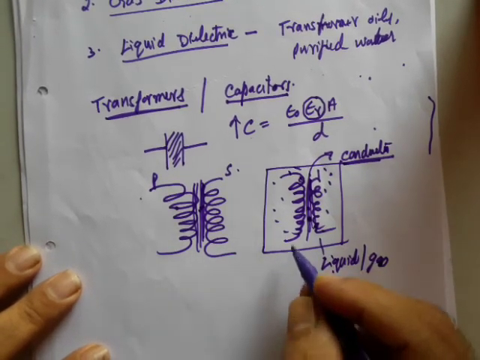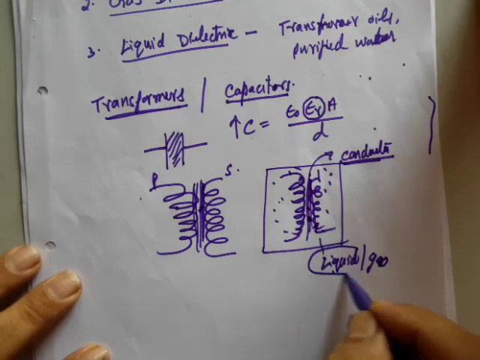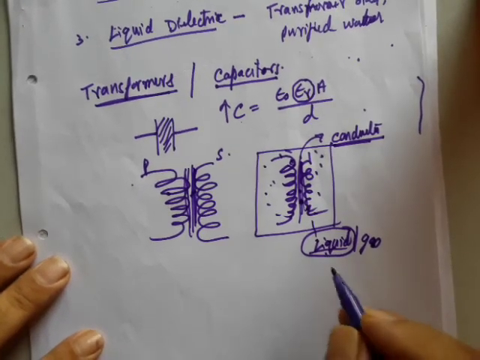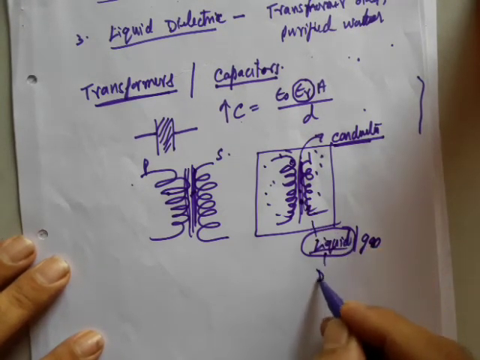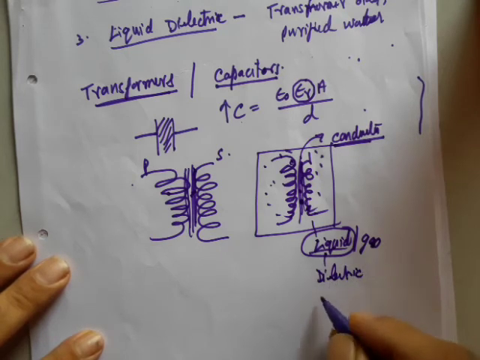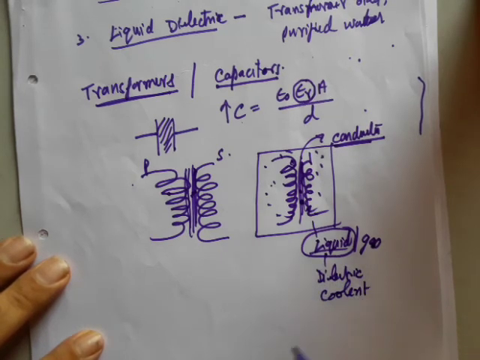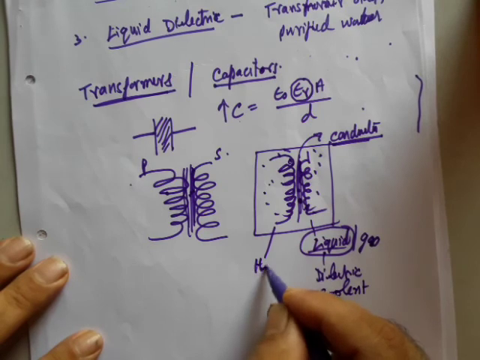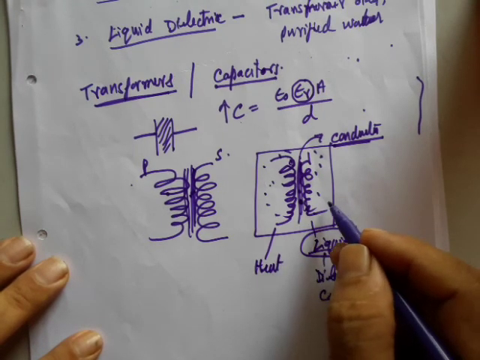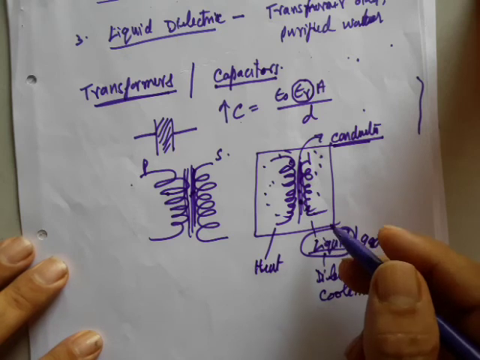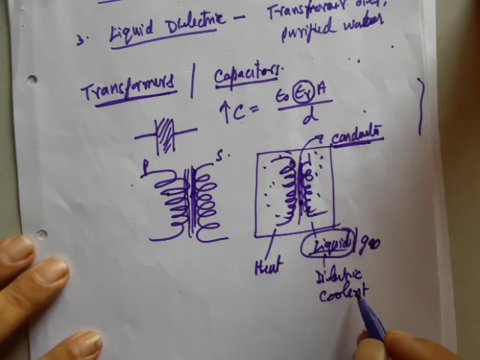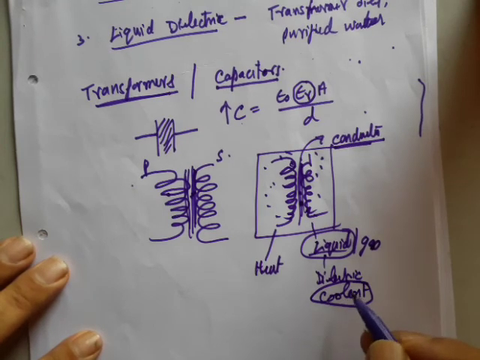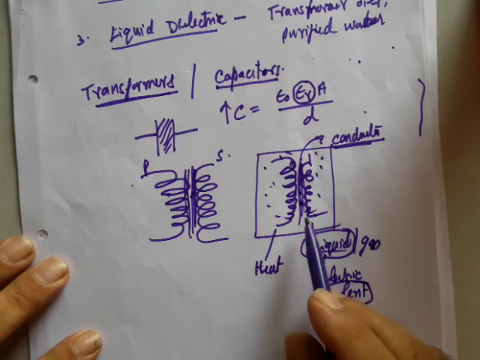In the case of large transformers, all these transformers are filled with liquids, where the liquids do a dual job. The first job is that it acts like a dielectric. The second job is that it also acts like a coolant, because during continuous usage of the transformer, a large amount of heat is generated. That may increase the pressure and may destroy or burst the transformer. To avoid it, the dielectric is also used as a coolant, so that it absorbs the heat continuously and carries the heat out of the transformer.